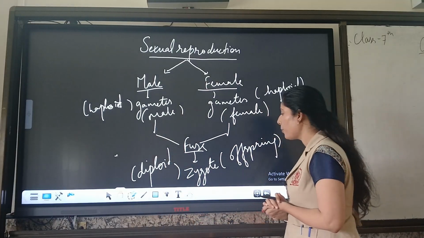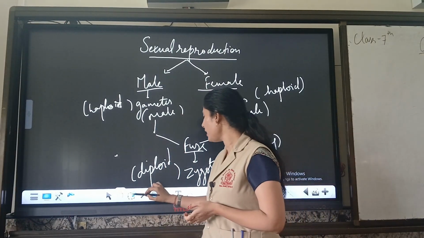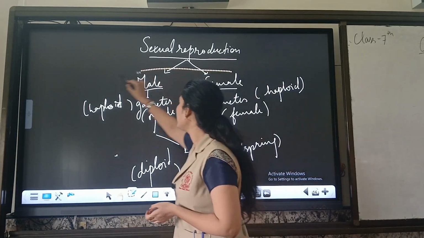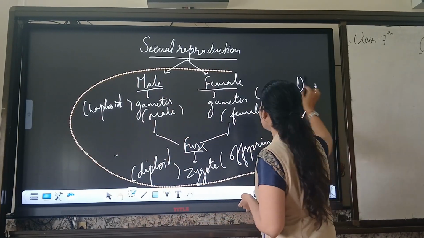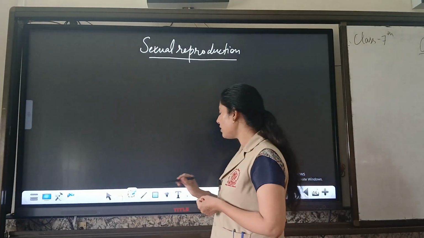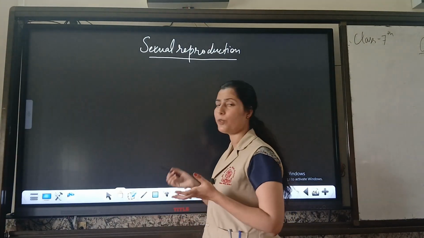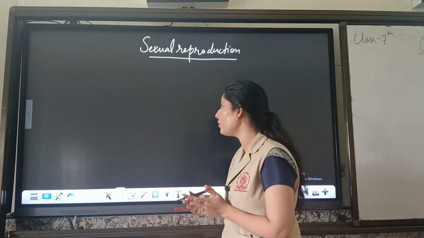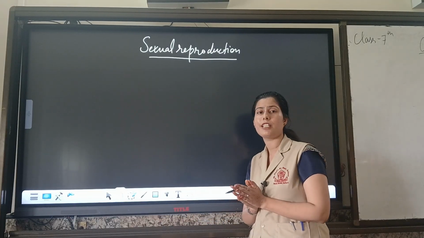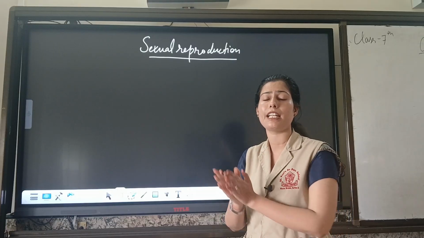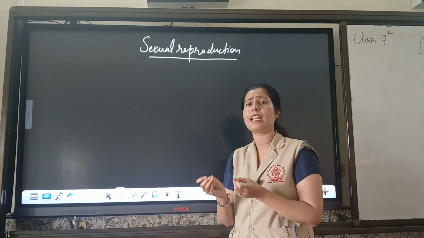Okay. Now, we see some of the advantages of sexual reproduction. What are these advantages? Sexual reproduction is a type of reproduction in which two organisms are involved. If two organisms are involved, it means the characteristics of two organisms are present in the offspring.